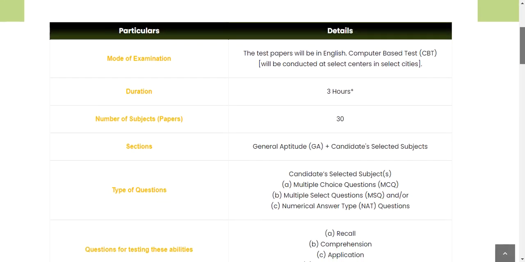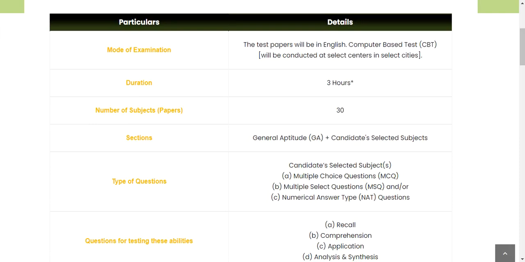First of all, the mode of examination. What will be the mode of examination? We will move ahead step by step. The test papers will be in English, so there is no scope for Hindi medium candidates; Hindi will not be there. It will be a CBT test, conducted at select centers in select cities, so you can choose your zone accordingly. It will not be like what NTA conducts. It will be a good, high level examination conducted by the IITs.